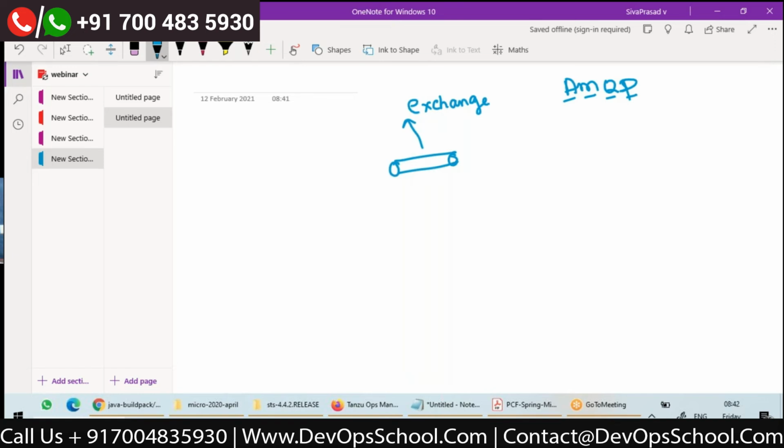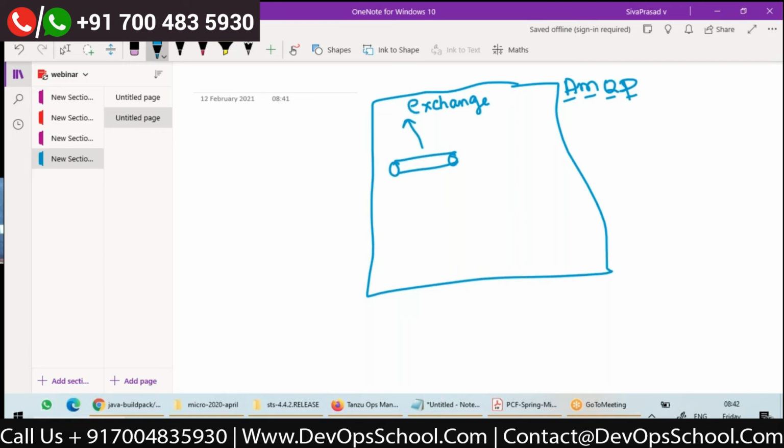Now, for this exchange, on the server side, this is RabbitMQ, let's say. RabbitMQ is implementing AMQP. In RabbitMQ, I can configure a destination called an exchange. Then I'll configure multiple queues, let's say QA, QB, QC.